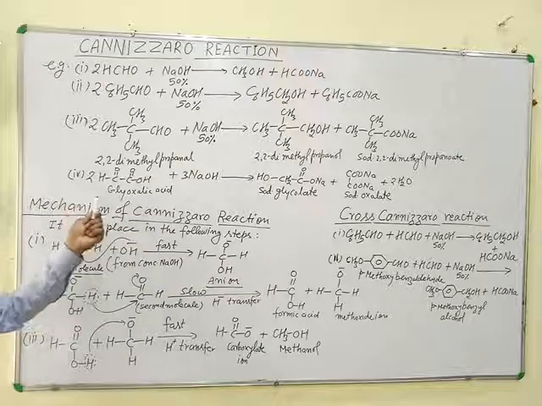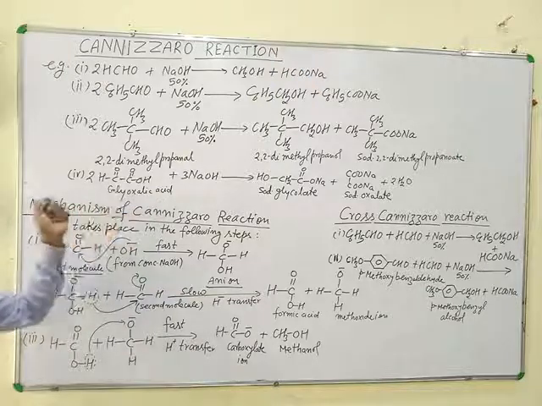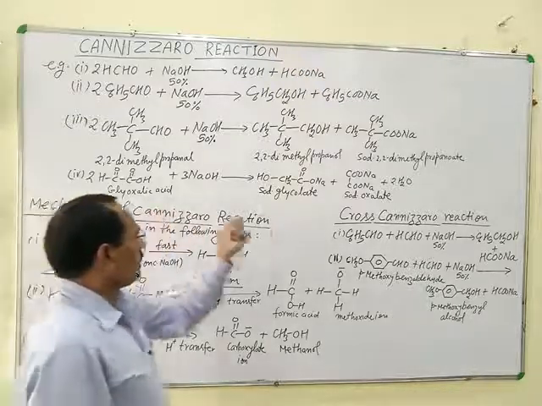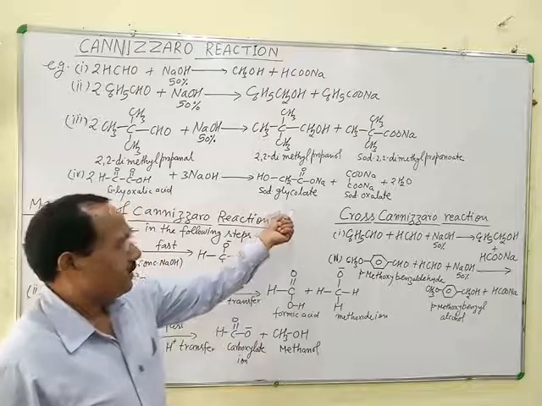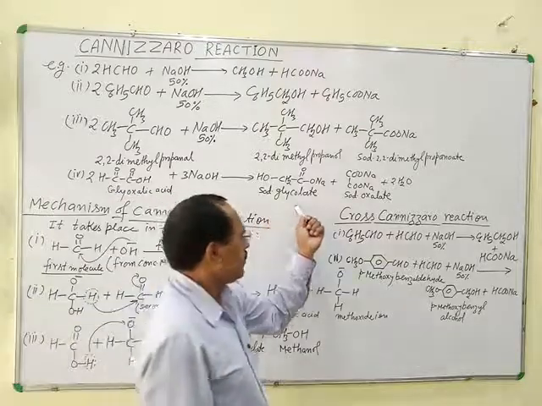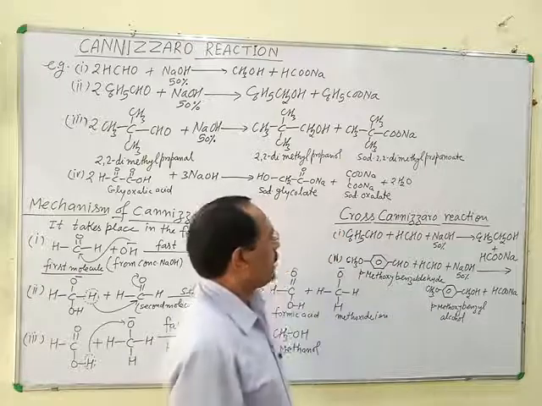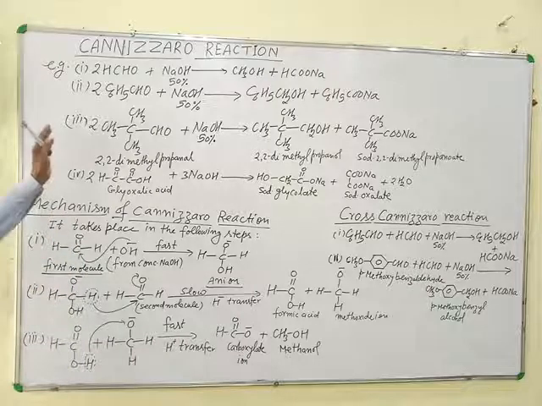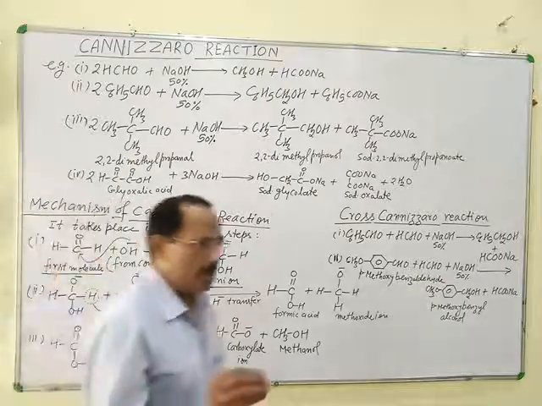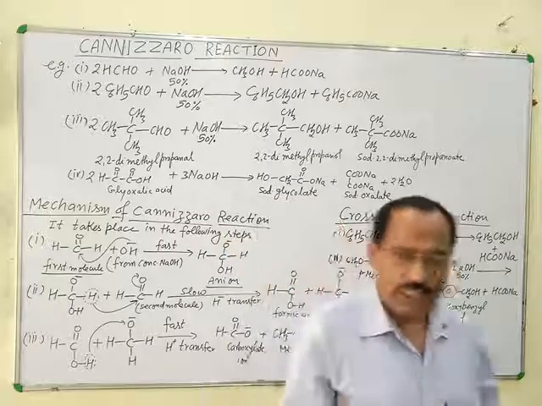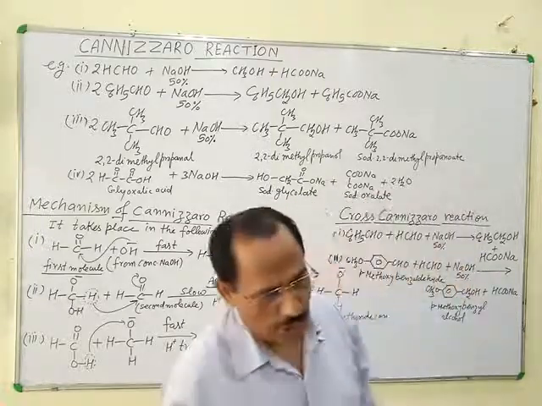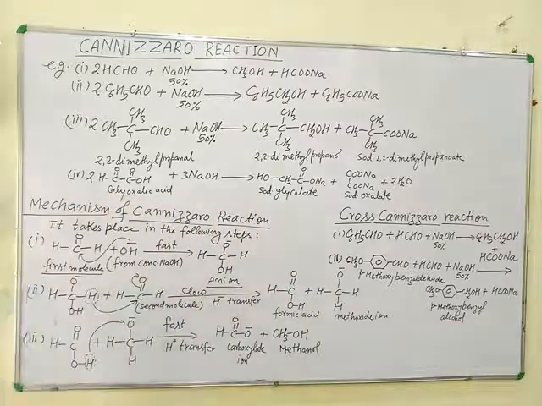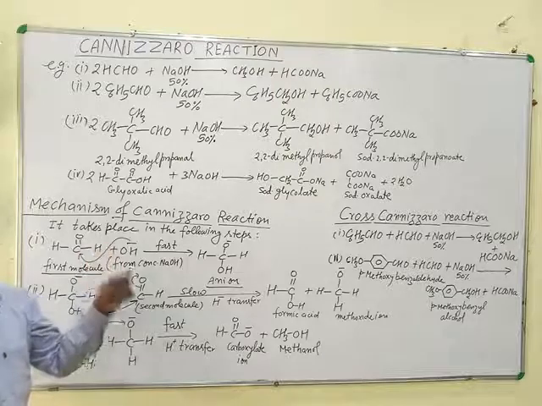Next example is glyoxylic acid. Glyoxylic acid also undergoes Cannizzaro reaction, and sodium glyoxylate forms as the oxidized product and sodium oxalate as the reduced product, with the loss of a molecule of water. So in Cannizzaro reaction, one of the aldehyde molecules gets oxidized and the other molecule gets reduced. That is, self-oxidation reduction of the aldehyde molecule takes place in this reaction.